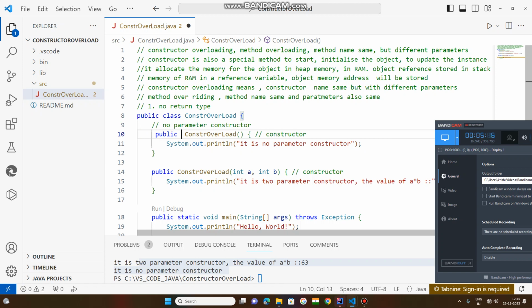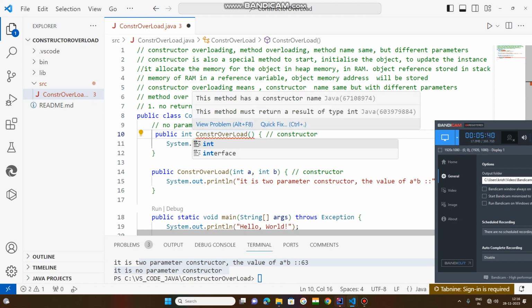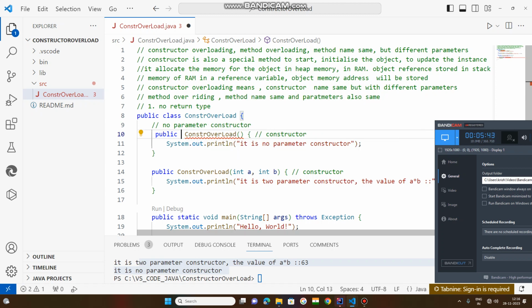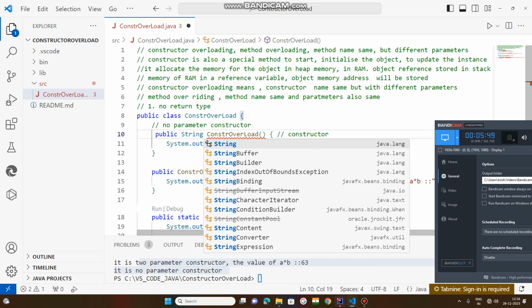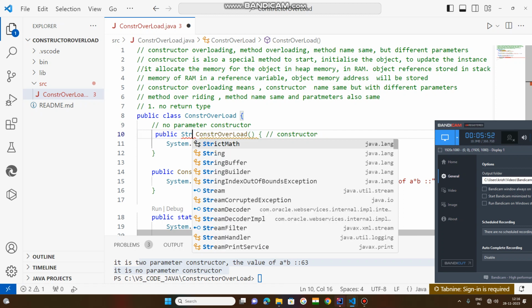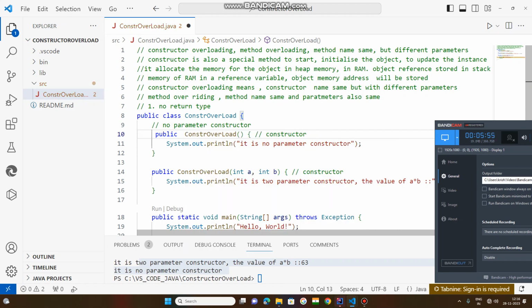It is not an ordinary method. I told you this is a special method, it is never a return type, so never void, nor any primitive data type like int. If I use void in a method, it will not return anything. If I use a primitive data type, the method will return an integer; if I put String, it returns a string. But while declaring a constructor, no primitive data type and no void keyword is used. One rule is that there is no return type.